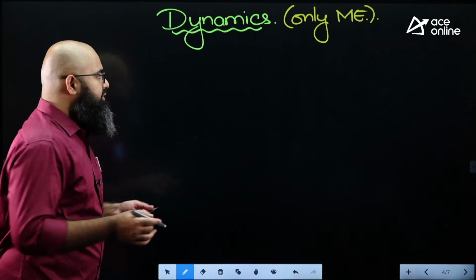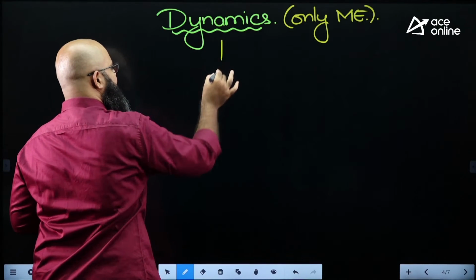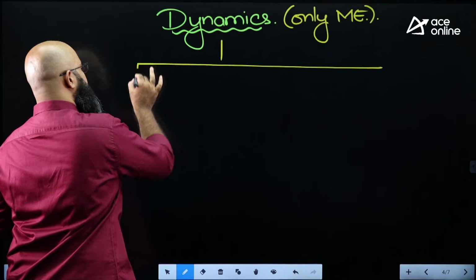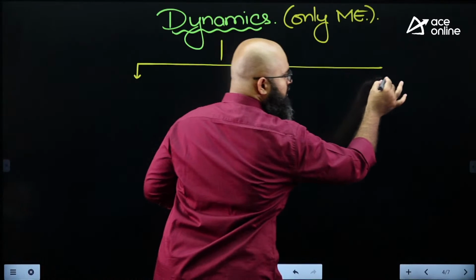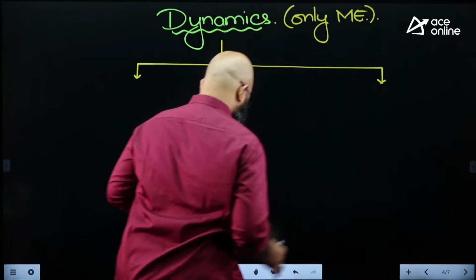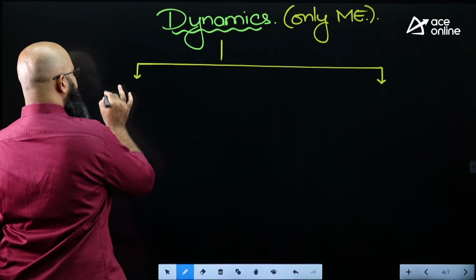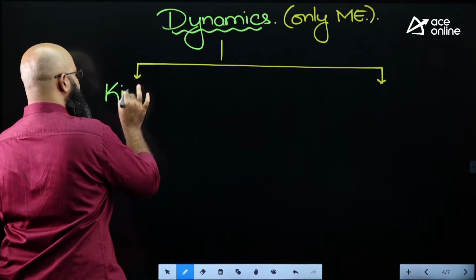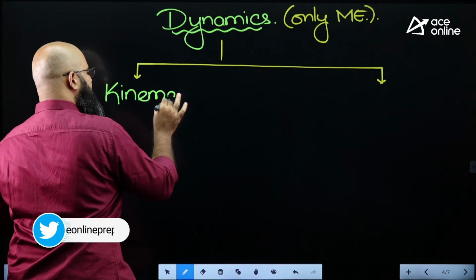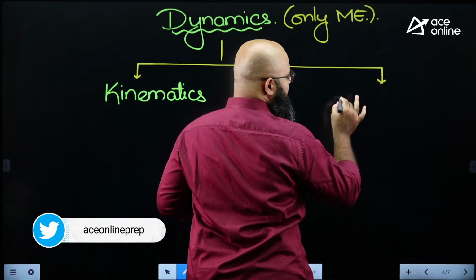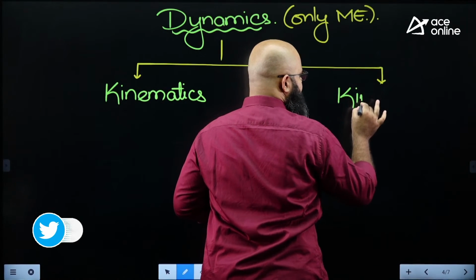Now in dynamics, we are going to have two parts. Dynamics can be broadly classified into two parts. What are these two parts? The first part of dynamics is known as kinematics. The second part of dynamics is known as kinetics.